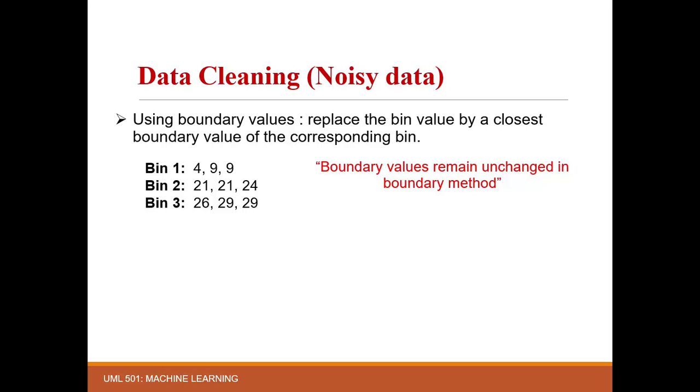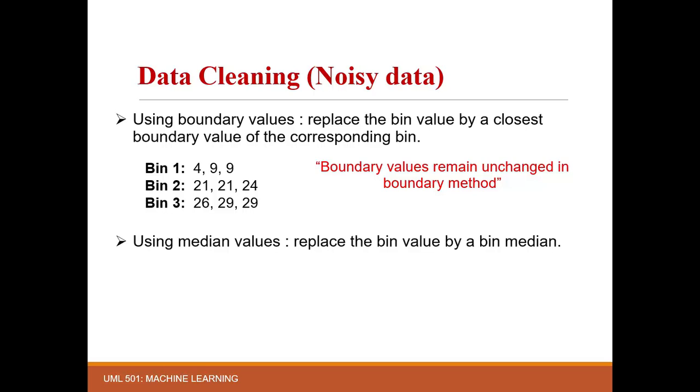Next one is bin median. Here, every value in a bin is replaced by the median of the corresponding bin. Like for bin 1, we know that the bin median is 8, and for bin 2 the median is 21. You have to calculate the boundaries or median on the actual partition data, that is, the initial bins which we have obtained after partitioning the sorted data into the number of bins.